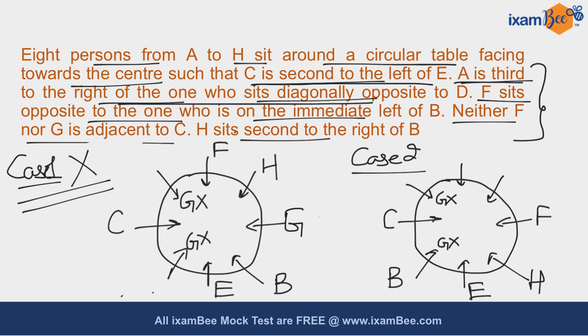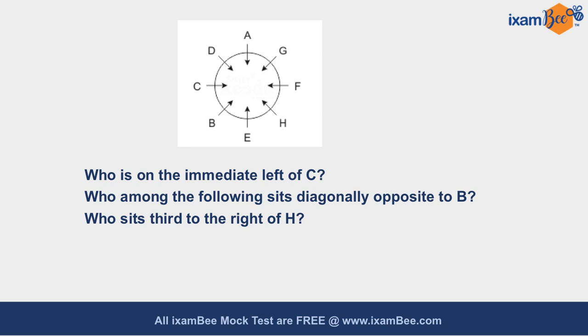However, if you try fixing in case number 2, you know that A is third to the right of the one who sits diagonally opposite to D. So if D is placed over here, and you know that H is diagonally opposite to D, and A is third to the right of the one who sits diagonally opposite to D, you can place A over here and G over here. So this is the correct arrangement, and based on this arrangement you have to find all these answers.